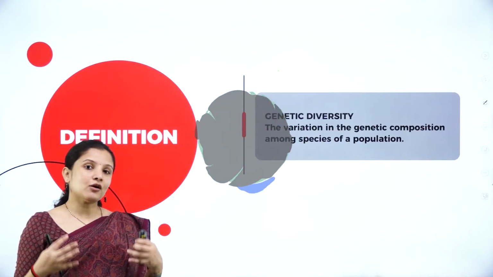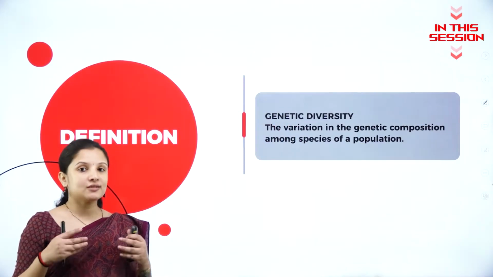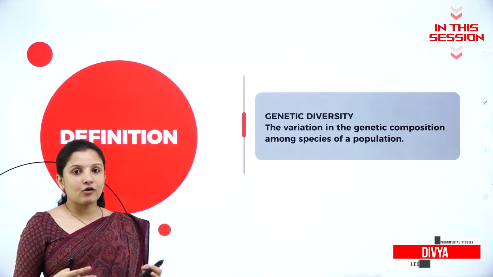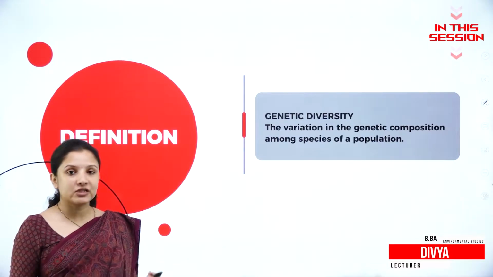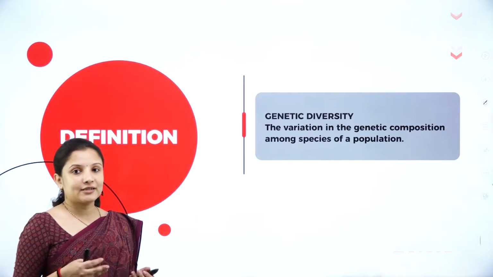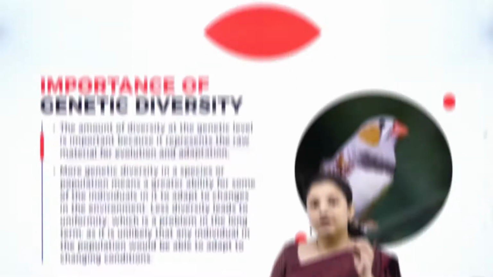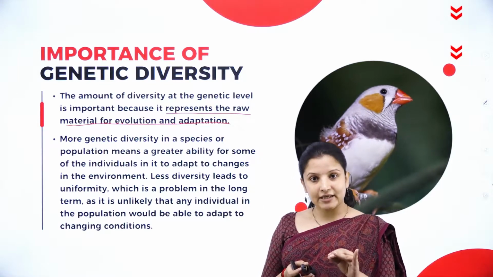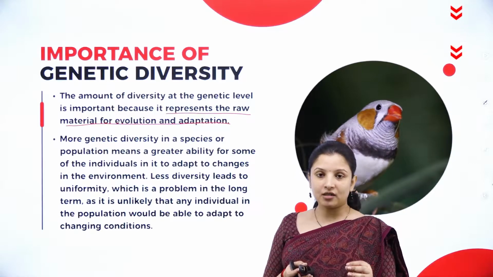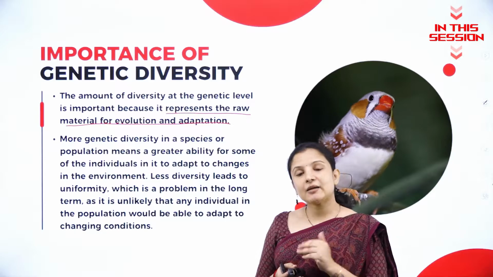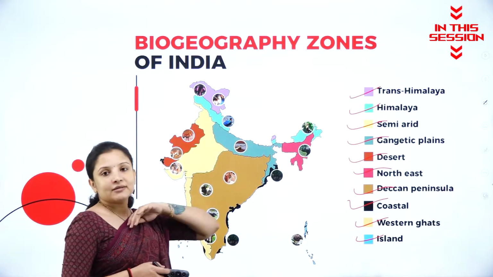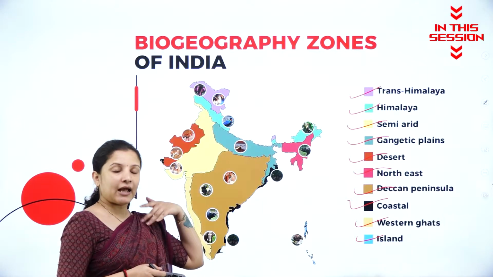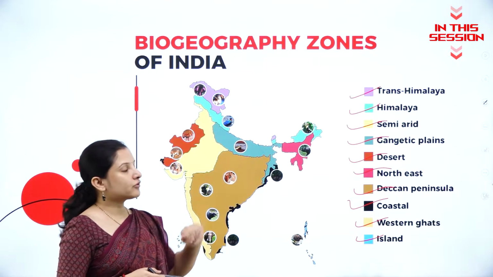The diversity of organisms found on this planet, because of the alteration in genes in them or because of different sets of genes present in them, we call it as the genetic diversity. If in a parent the mutated DNA is there, either in the mother or the father, that mutated DNA can pass on to the offspring as well. Himalayan region organisms are completely different. The plant is completely different when compared to the desert region.